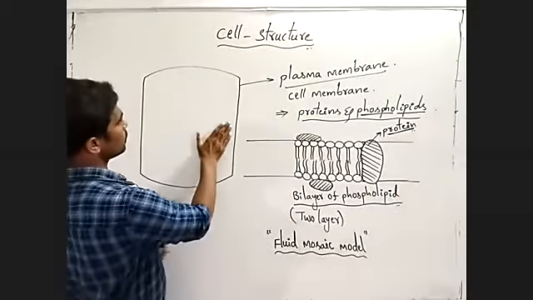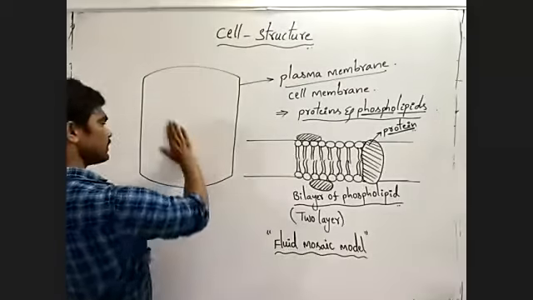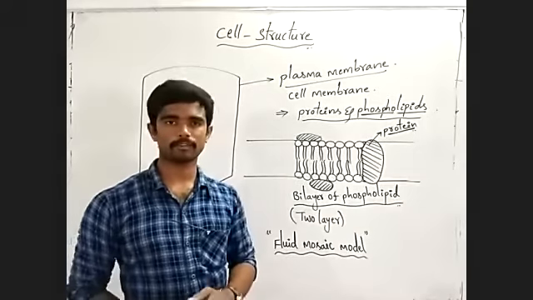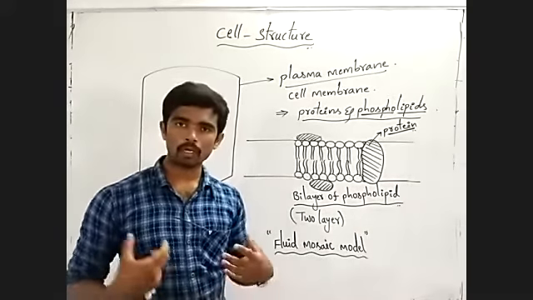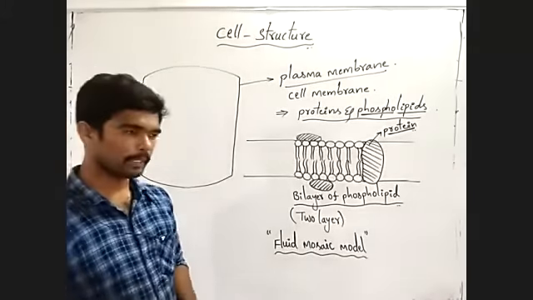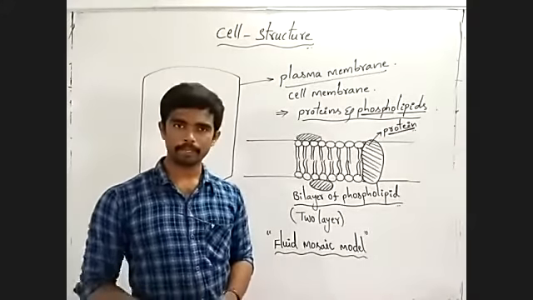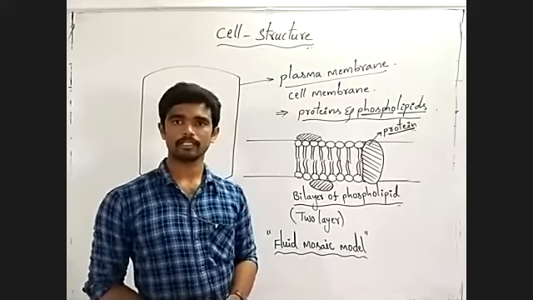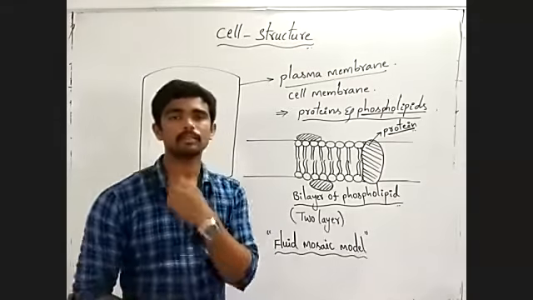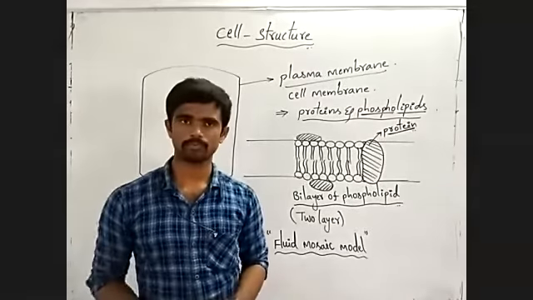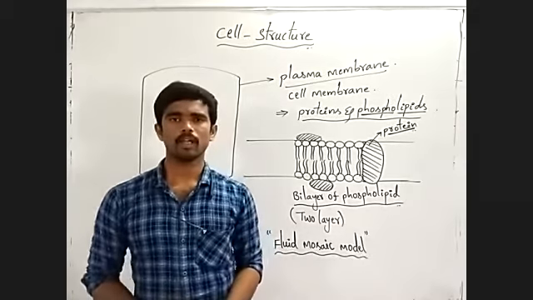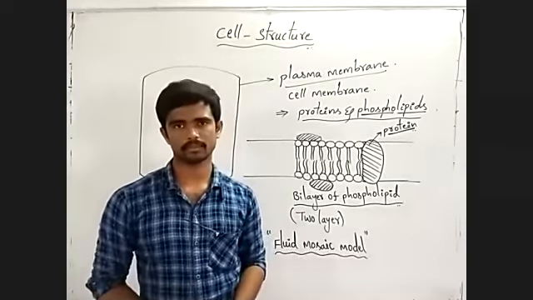Observe, when we observe the cell, this is a brick-like structure. A wall is made up of bricks. Our body is made up of cells. A brick is made up of different types of materials, for example clay soil and other materials.